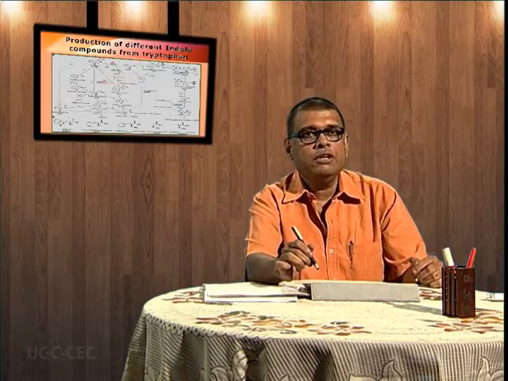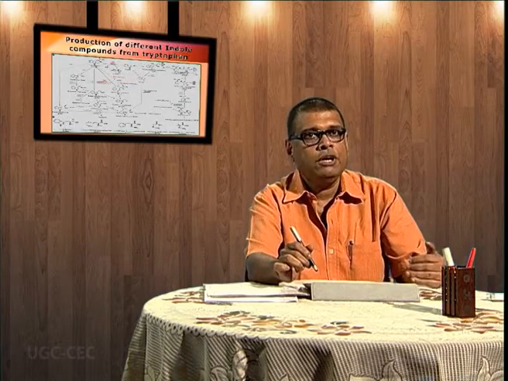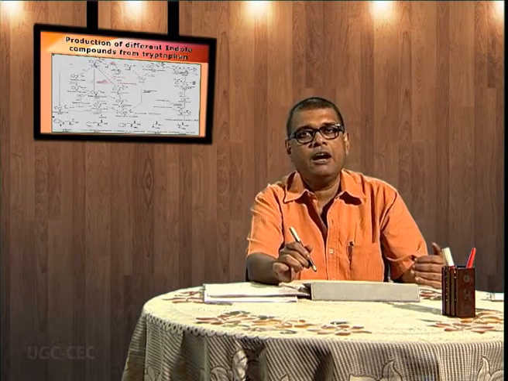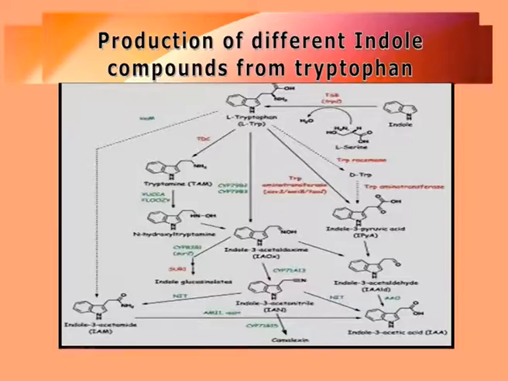Now coming to the first major group of hormone that is being produced by bacteria, which is auxin. Now auxin production can be in two ways. It can be tryptophan dependent, it can be tryptophan independent. Now tryptophan is an essential amino acid which will be converted to indole compounds, and these indole compounds finally will be producing indole acetic acid which is a major auxin.